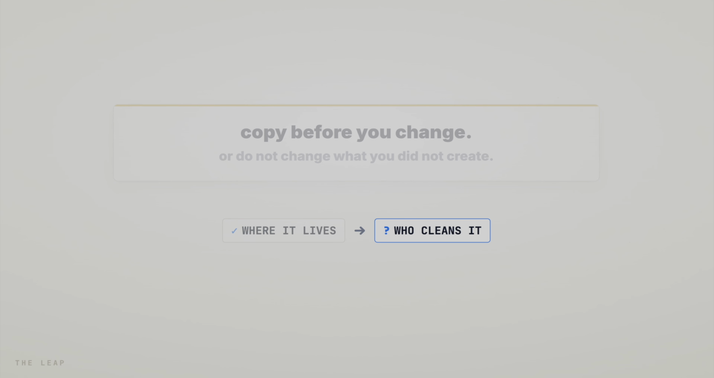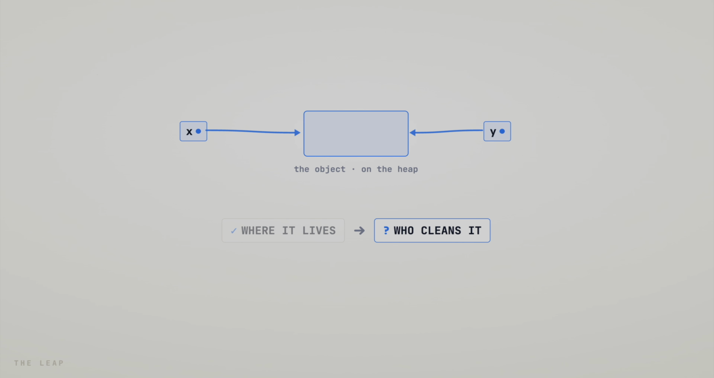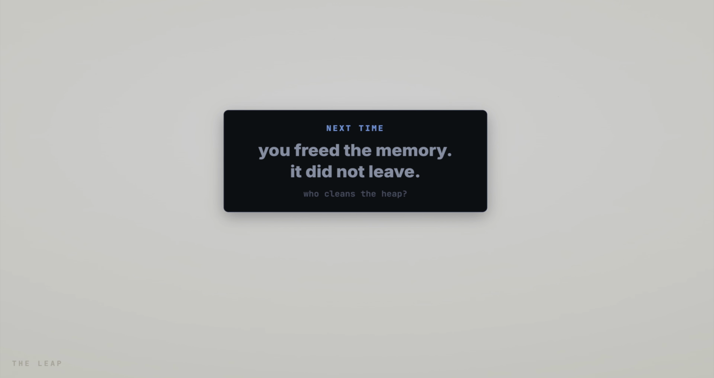One question is still open. When an object's last arrow dies, who throws it away? Next time we free the memory.